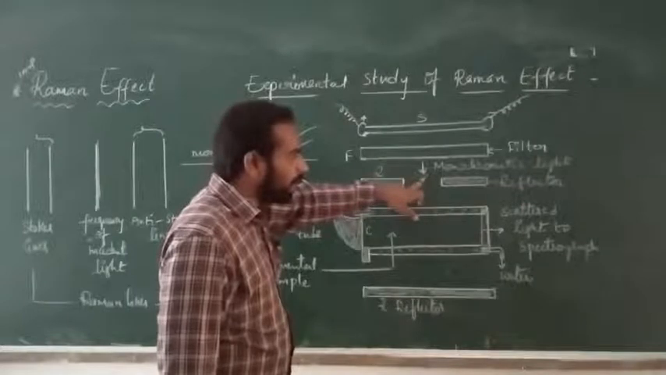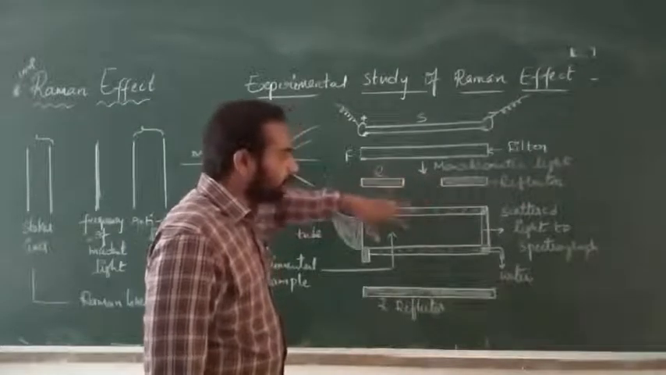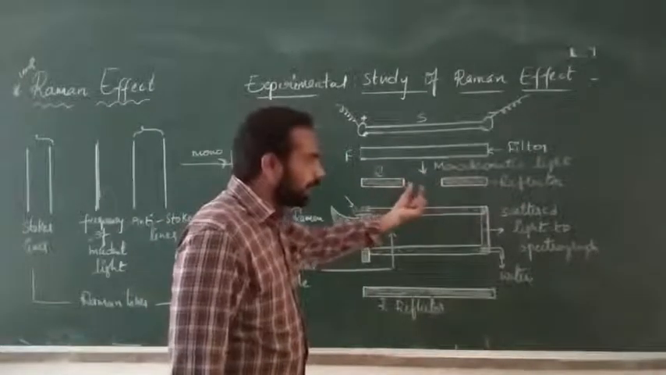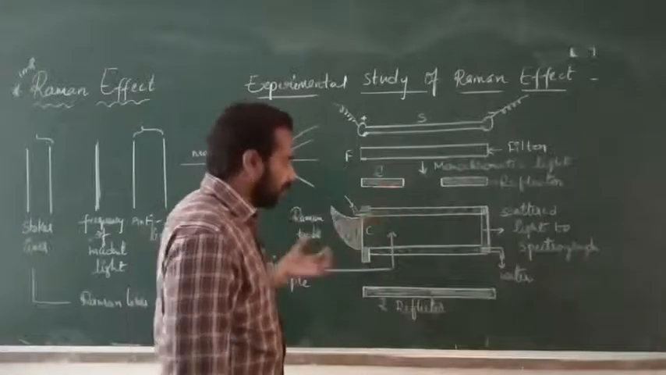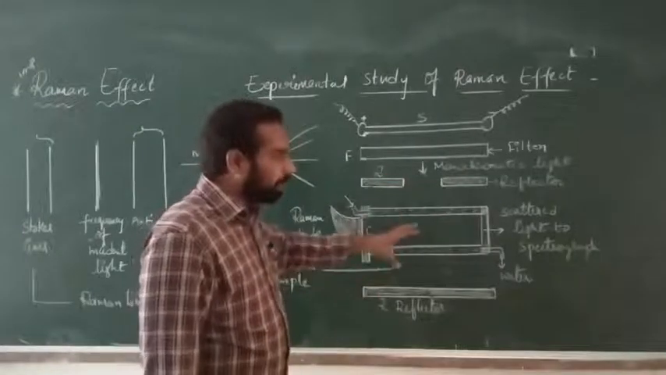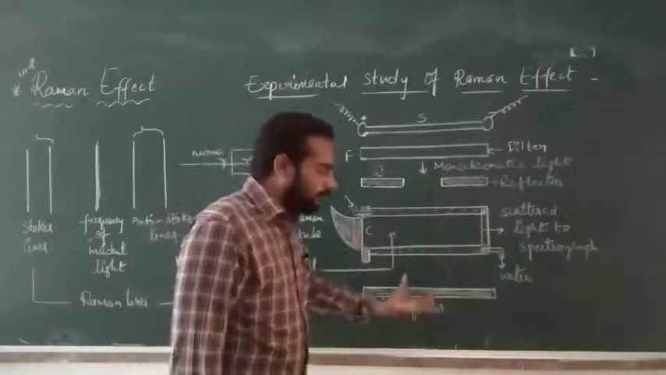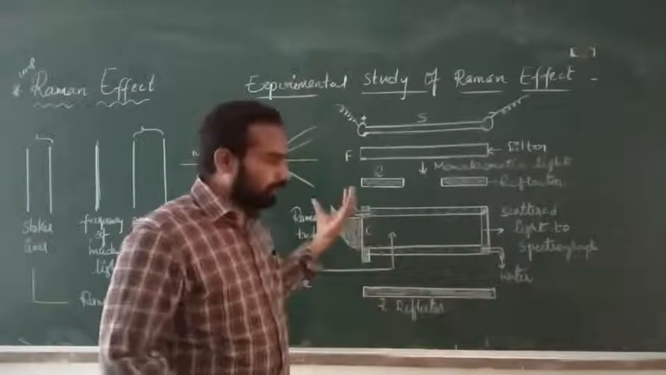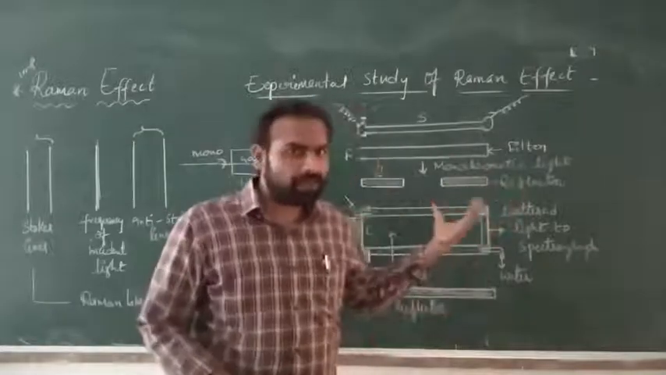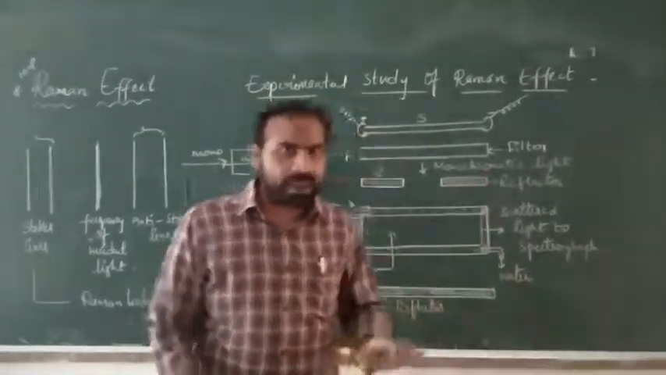That monochromatic light passes through the metallic reflector where there is a small opening, and it falls on the Raman tube. Then the scattered light will be observed in the spectrograph. At the bottom there is a reflector. Whatever excess light falls on the reflector will be sent back.